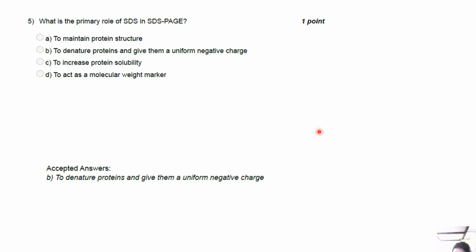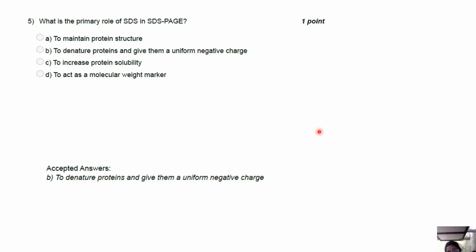Now, what are its functions? First is protein denaturation, because SDS disrupts non-covalent bonds like hydrogen bonds, hydrophobic interactions, and van der Waals forces. This causes the protein to unfold into a linear polypeptide chain, that is, loss of secondary, tertiary, and quaternary structures. It also imparts a uniform negative charge. SDS molecules coat the unfolded protein backbone at roughly 1 SDS molecule per 2 amino acid residues, and this overwhelms the protein's intrinsic charge due to amino acid side chains, giving each protein an approximately uniform charge to mass ratio.